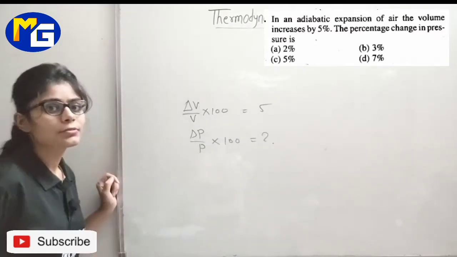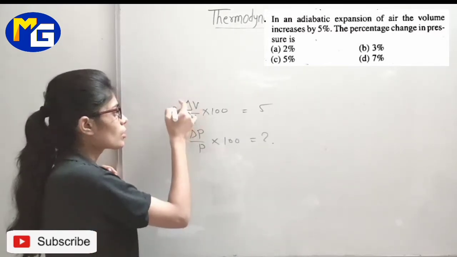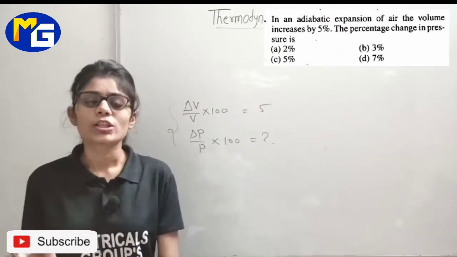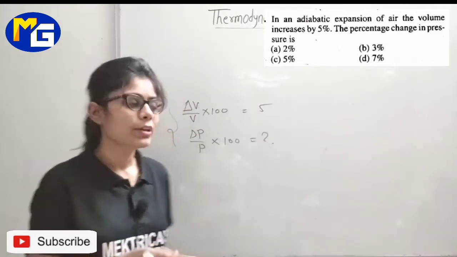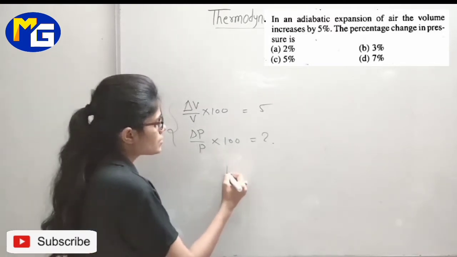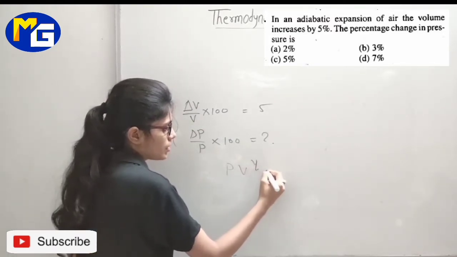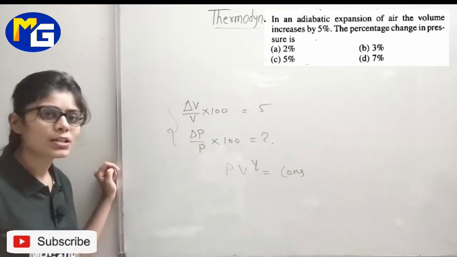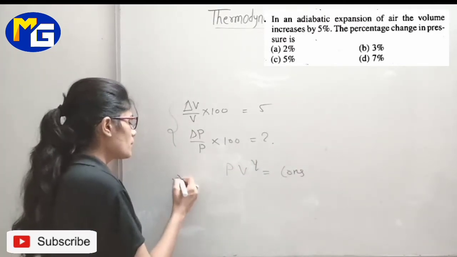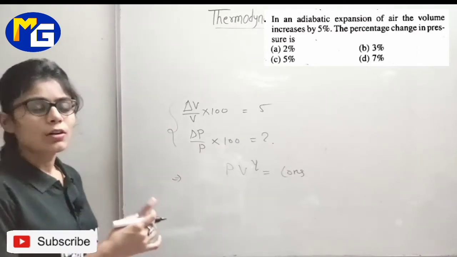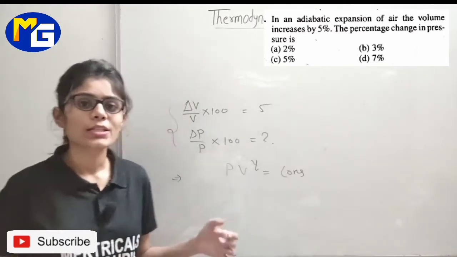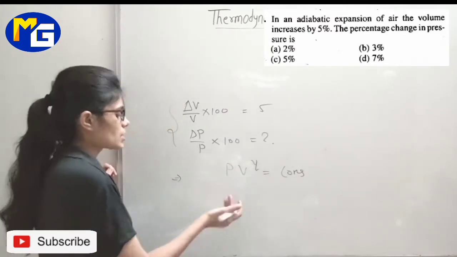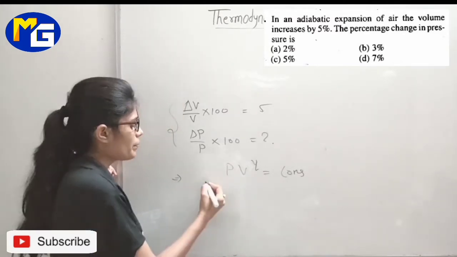How do we calculate? Whenever we talk about an adiabatic process and relate pressure with volume, we use the equation of the adiabatic process, which is PV to the power gamma equals constant. But we want change, and for change, students, we take differentiation on both sides.